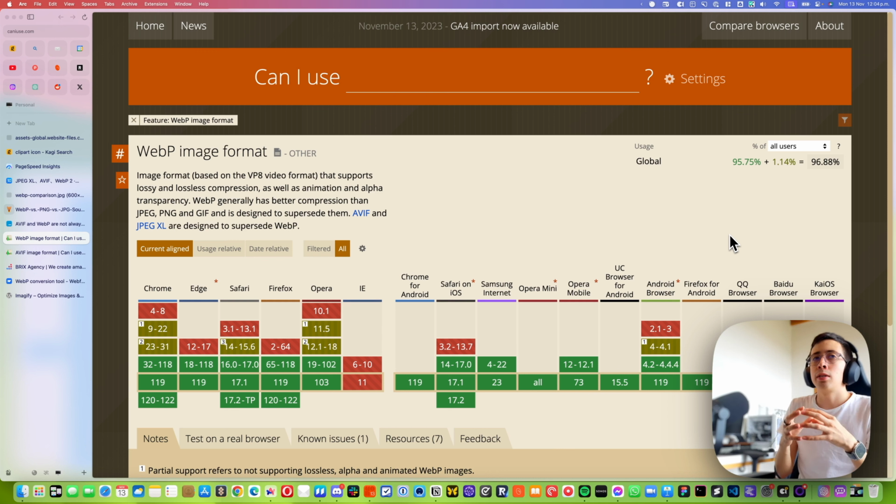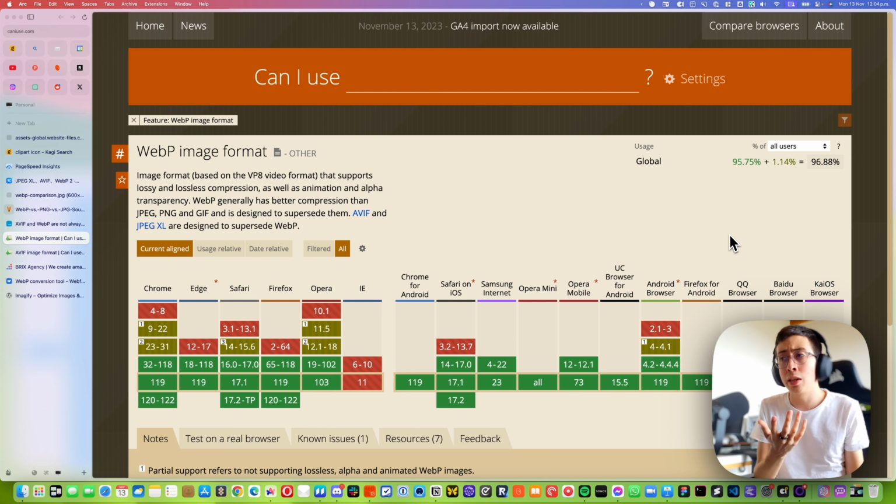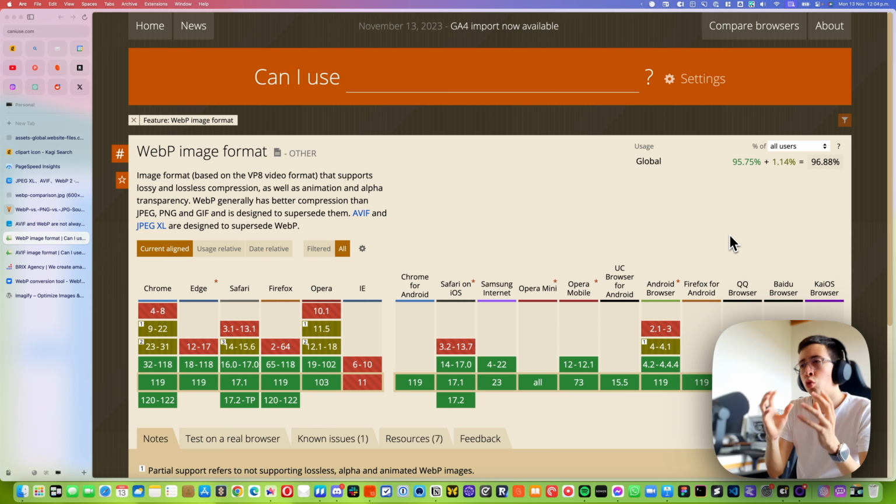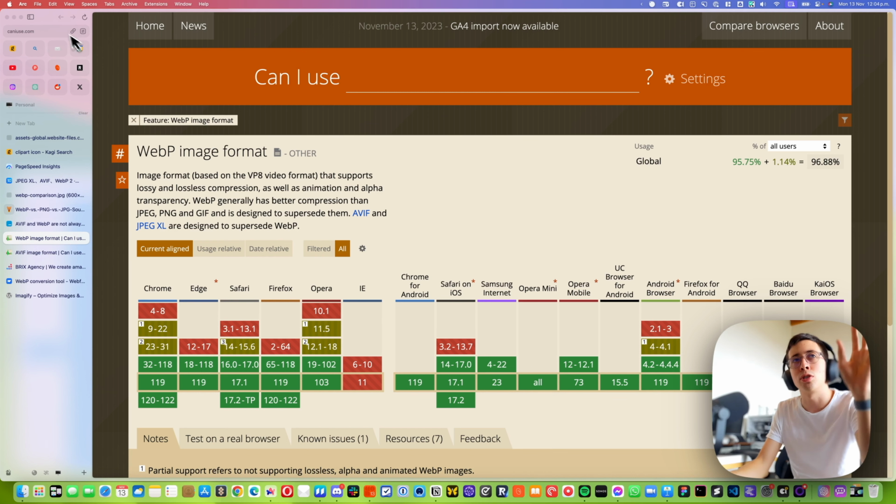Who knows? So instead of just going ahead and converting all of your images, it definitely makes sense to see what kind of users you have. And you can do that with tools like Google Analytics. Let me know if you want me to record another video on how to actually go over that data. But you can see, for example, let's say that you are a super cutting edge tech startup and most of your users are on the latest version of Chrome or even the Arc browser that I'm using right now.